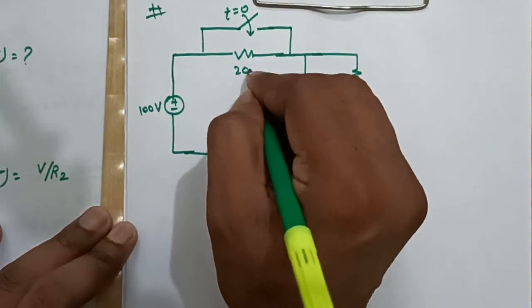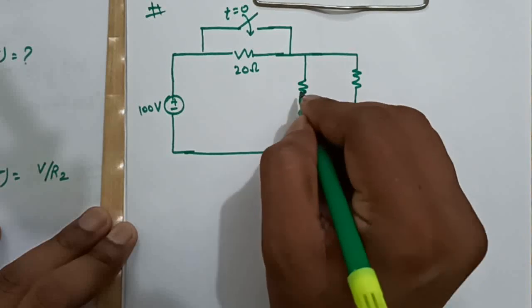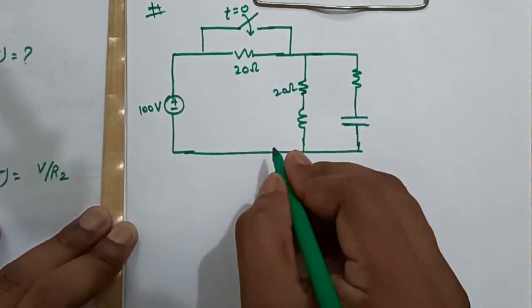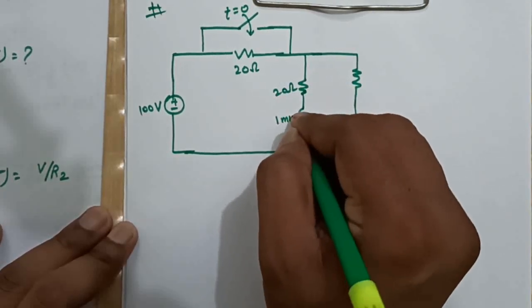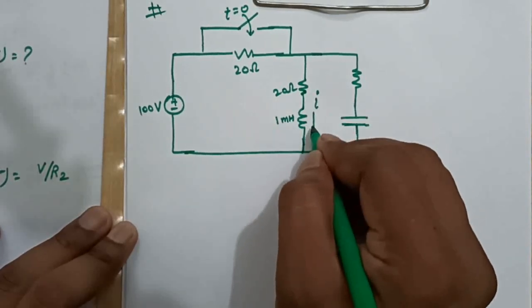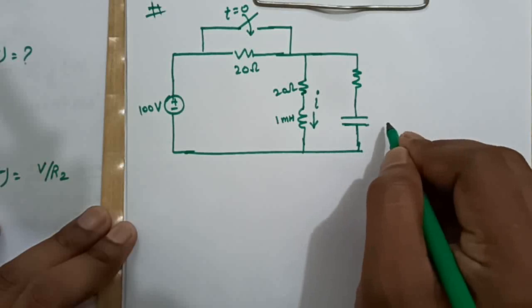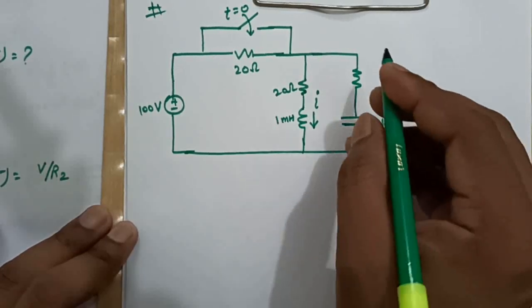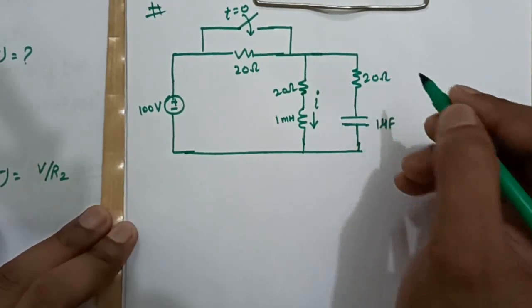Now this is 20 ohm, this is 20 ohm, this is 1 millihenry, this is I, this is 1 microfarad, this is also 20 ohm.